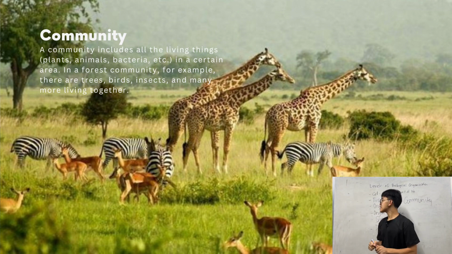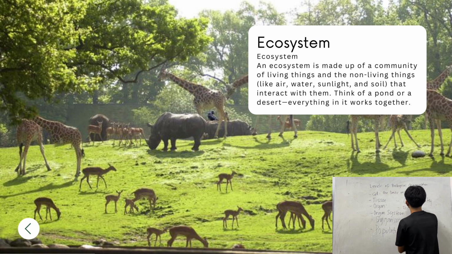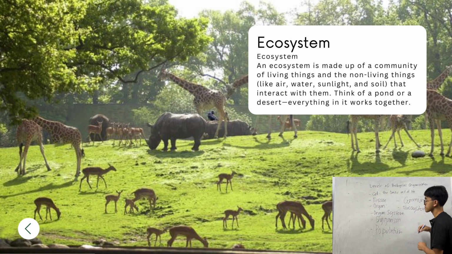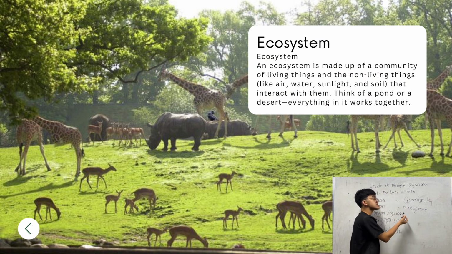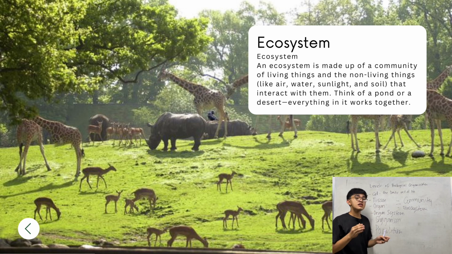Now, next is ecosystem. An ecosystem is made up of a community of living things and the non-living things like air, water, sunlight, and soil that interact with them. Think of a pond or a desert, everything in it works together. Now, when we talk about ecosystem, it's not just about the community, but it also involves their surroundings. For example, the fish, not only the community of fish, but we also talk about water that they live in.